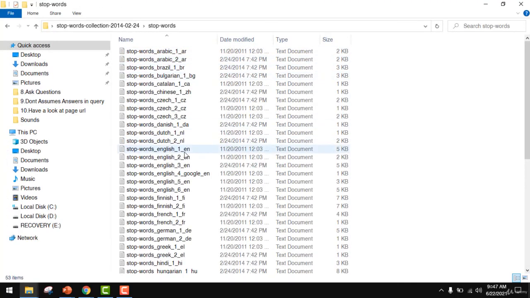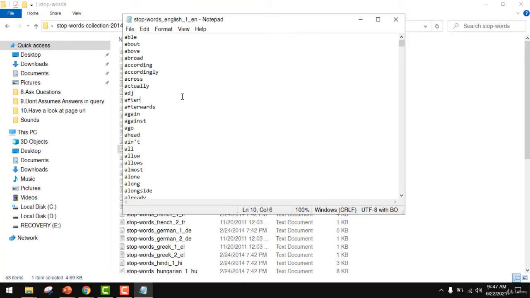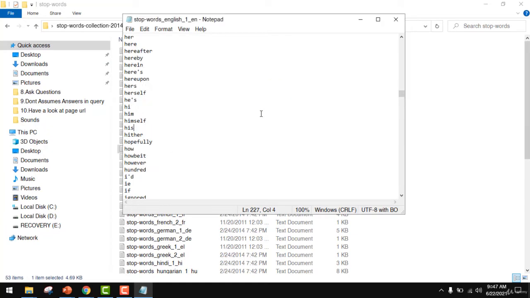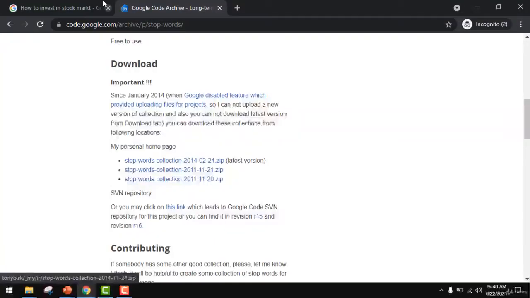For each language, here is one text document which has a list of all the stop words. So let me open for English and see this. Now if I search with how, see how is mentioned here. So there might be some changes in the stop words now, but this is one of the lists where you can find the stop words. Let us go back to our search results.